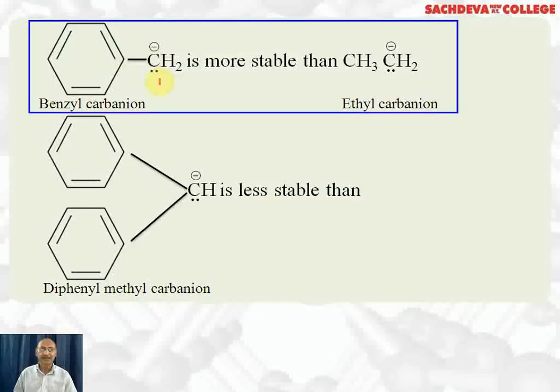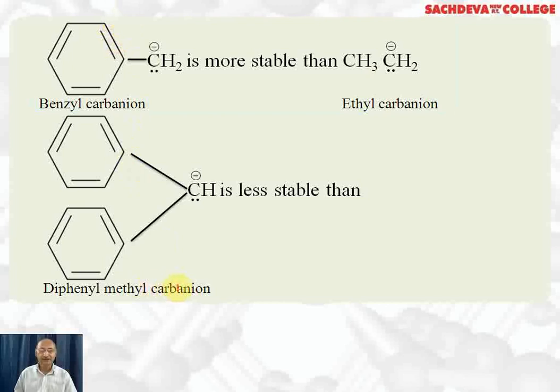This benzyl carbanion ion is more stable than ethyl carbanion ion. It is destabilized by inductive effect of methyl group, plus I effect of methyl group, whereas here we have benzene ring and pi electrons from benzene ring can take part in double, rather this negatively charged pair of electrons takes part in double bond formation and this pair can shift to this position, and means resonance stabilization can take place in benzyl carbanion ion, making it more stable.